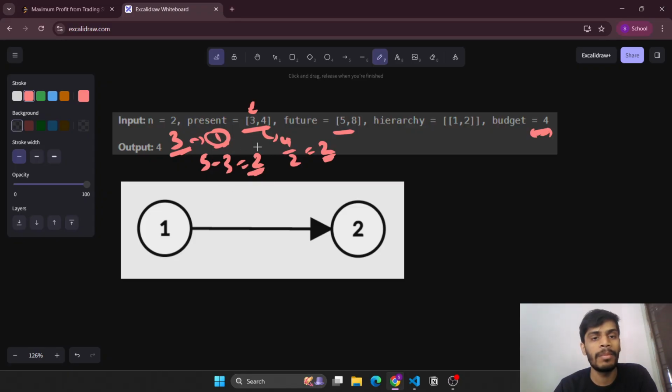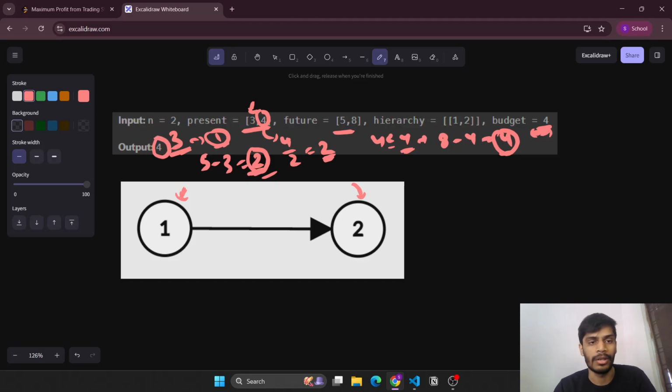Hence if we simply buy the stock for the first employee, we will get a profit of only 2. Now instead of buying the stock for the first employee only, let's try to buy for the second only. Its cost is 4 and the budget is also 4, so since 4 is less than or equal to 4, you'll be able to buy it, and the profit that we'll be earning is 8 minus 4, which equals 4. So that will be the maximum output here.